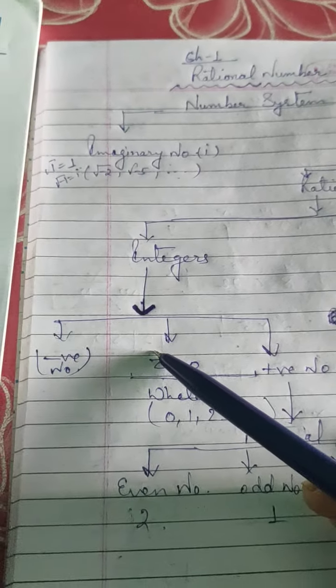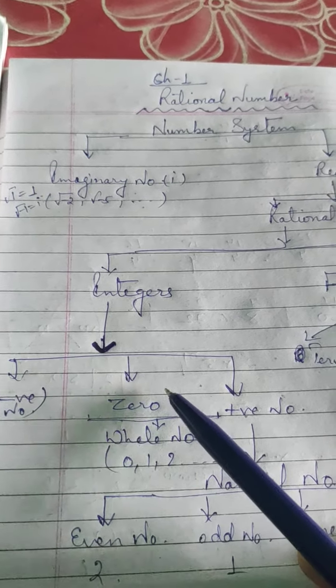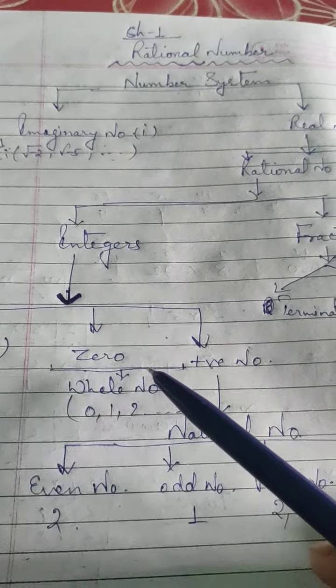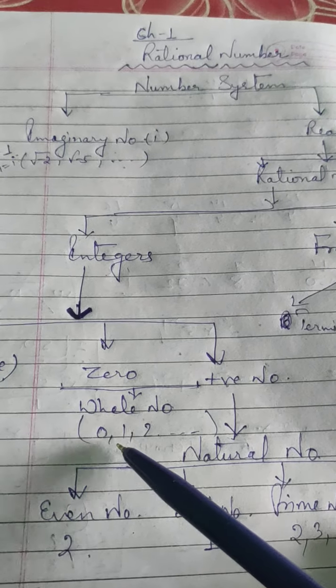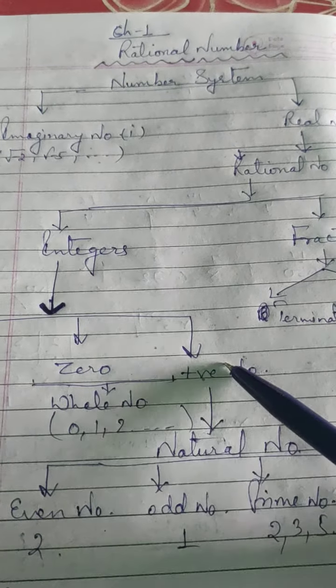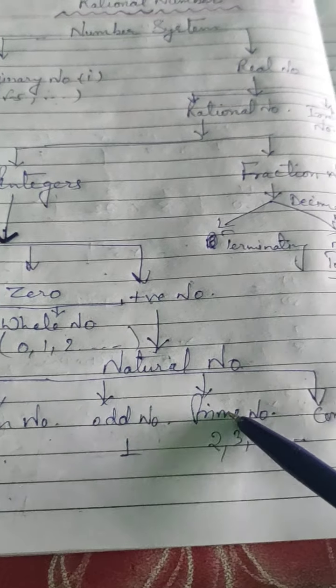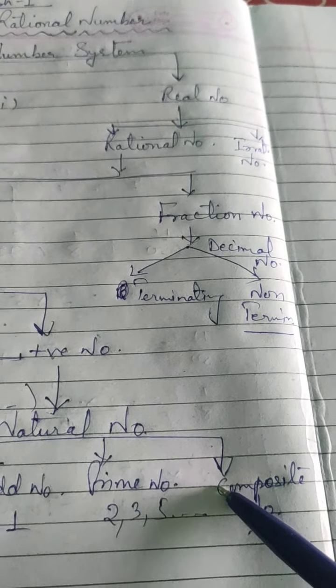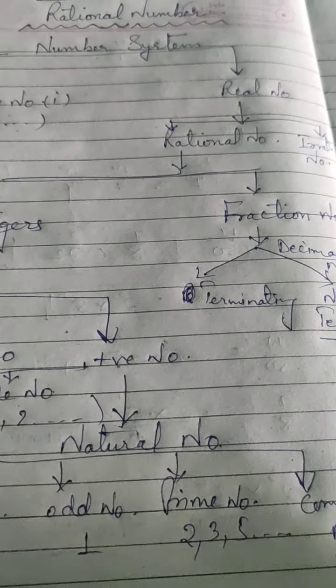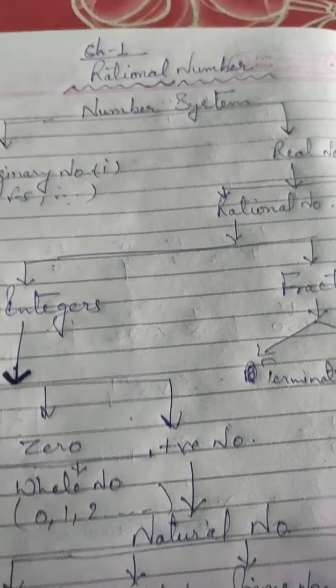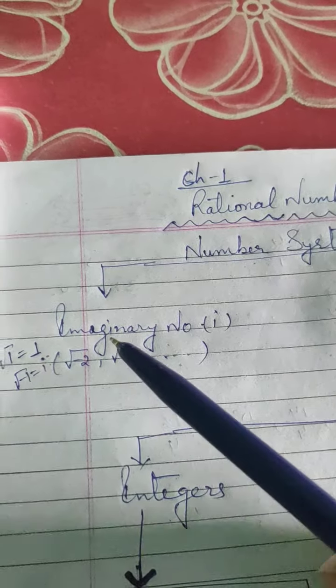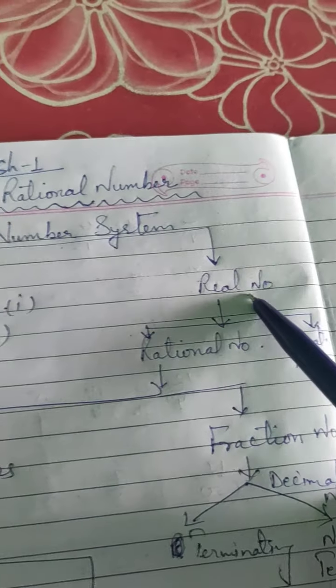Integers are divided into three: negative numbers, 0, and positive numbers. And whole numbers start from 0, 1, 2. Positive numbers include natural numbers, even numbers, odd numbers, prime numbers, and composite numbers. You already studied these in standard 6 and 7. Now, first of all, understand what imaginary numbers and real numbers are.